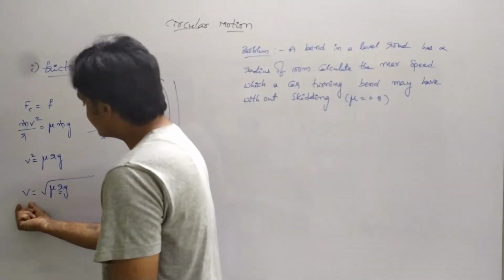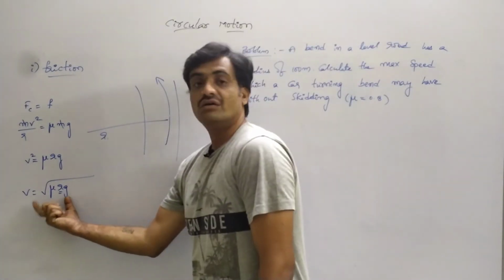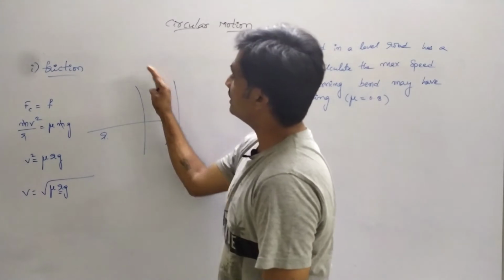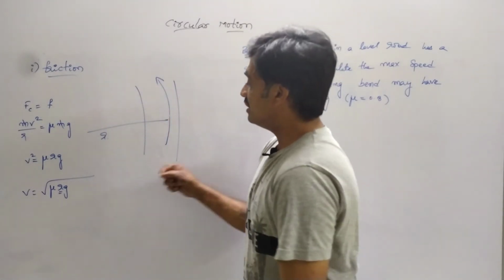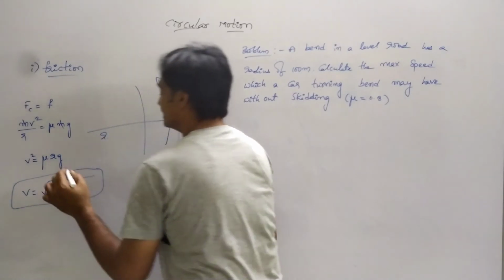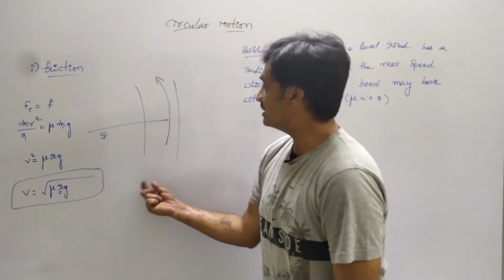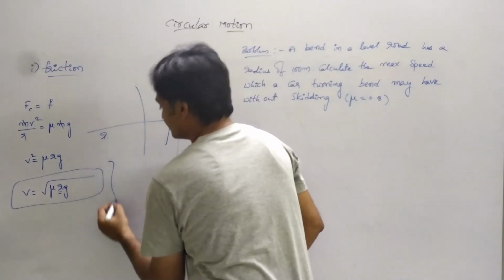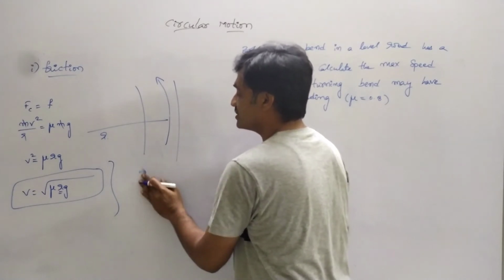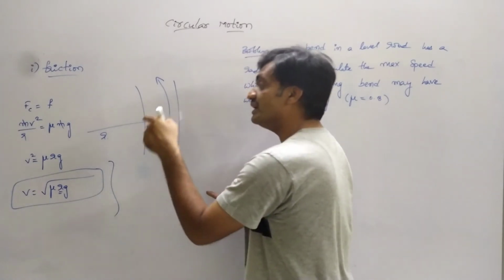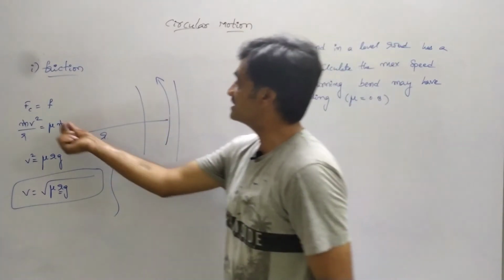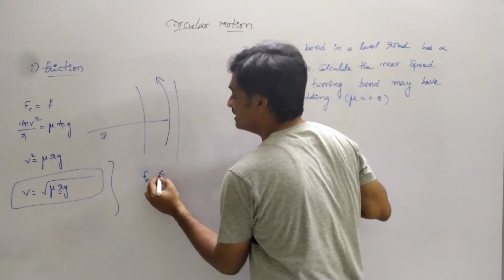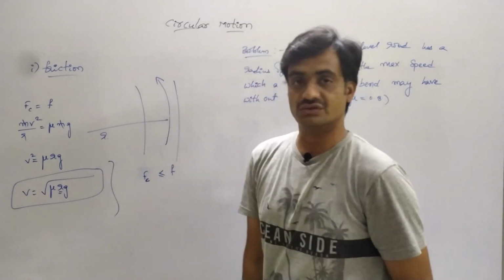Now this represents the velocity of the vehicle, meaning it has to maintain this velocity so that it can move on the horizontal road based on the friction. Based on this velocity, we are going to represent the maximum safety limit so that the vehicle may turn easily without skidding on the road. For this we consider that the frictional force should be greater than or equal to the centripetal force, or we can also represent it as the centripetal force should be less than or equal to the frictional force.